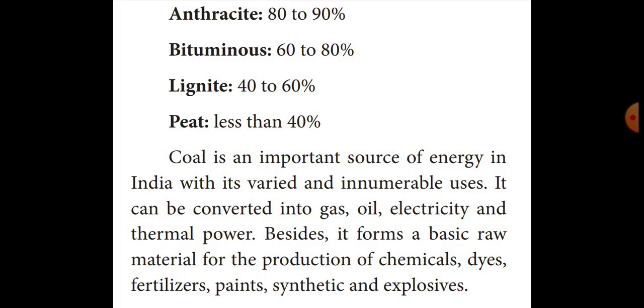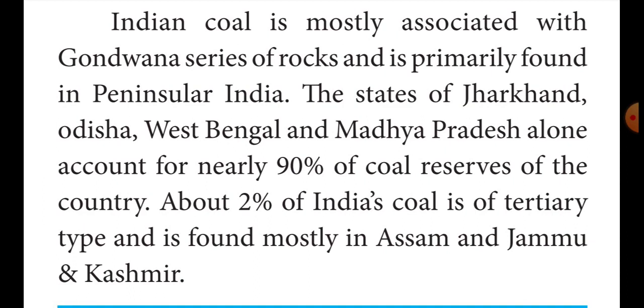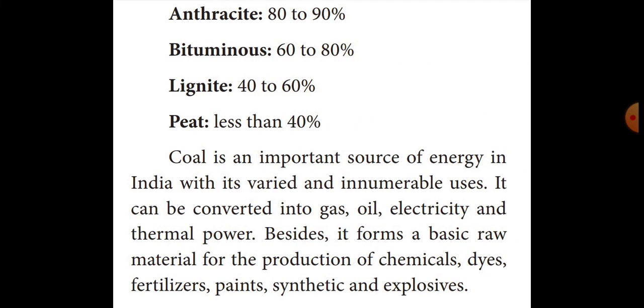80 to 90% of anthracite, 60 to 80% of bituminous, 40 to 60% of lignite, and less than 40% of peat. Coal is one of the important sources of energy. With the help of coal, they are converted into gas, oil, electricity, thermal power, etc. And as it is used as a raw material, it produces chemicals, dyes, fertilizers, paints, synthetics, explosives, etc.